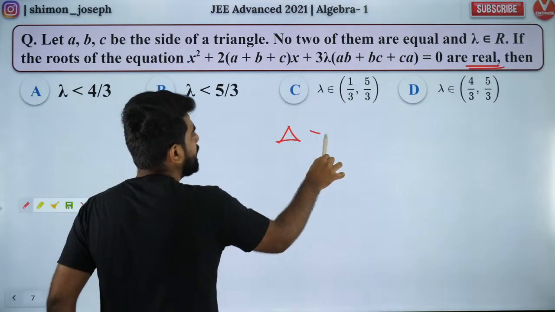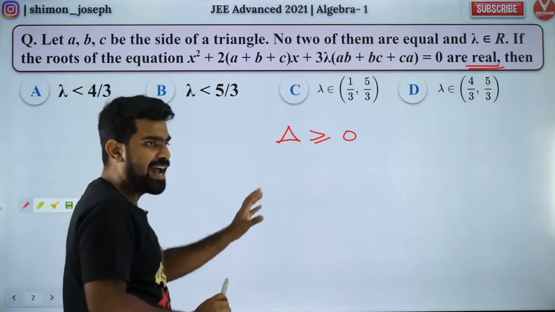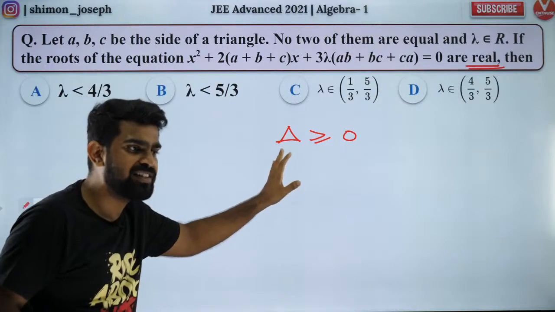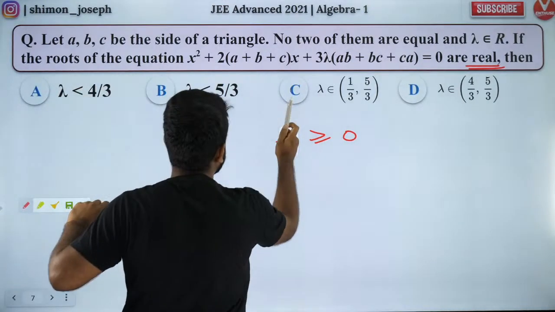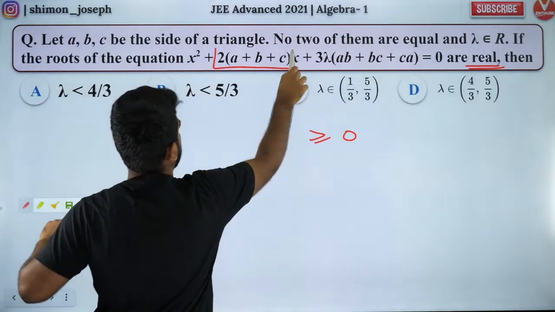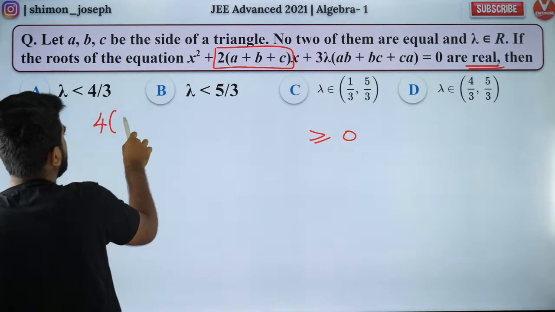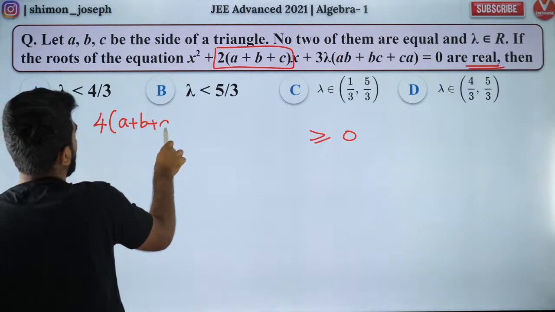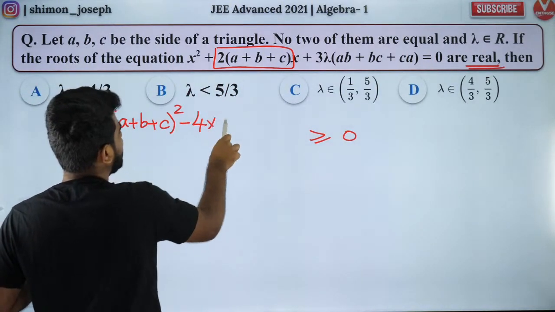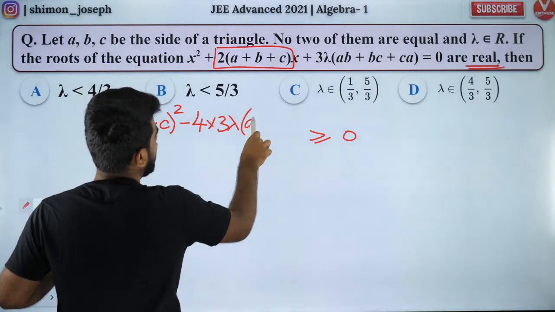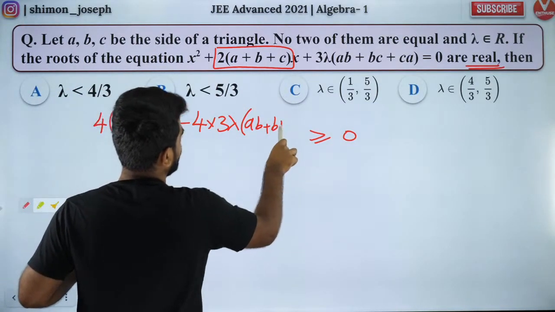So delta must be greater than or equal to 0. Is that correct? What is delta? Delta is discriminant. Discriminant is nothing but b square minus 4ac. So what is discriminant? It is nothing but b square. B square is what? 4 times of a plus b plus c whole square minus 4 into a is 1, c is 3 lambda times of ab plus bc plus ca.